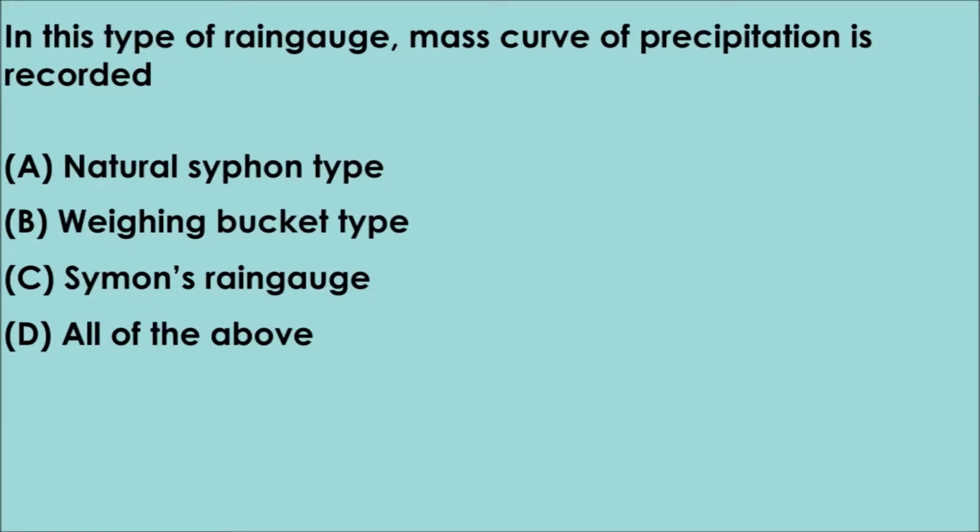Orographic. Question number 3 is, in this type of rain gauge, mass curve of precipitation is recorded. The given options are A. Natural siphon type rain gauge, B. Weighing bucket type rain gauge, C. Simon's rain gauge, D. All of the above. The correct answer is option D.